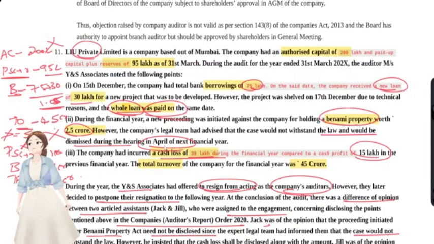And the turnover also had crossed, it had touched the 10 crore limit. So this is also applicable. So for this company, CARO is applicable because borrowings have exceeded 1 crore.